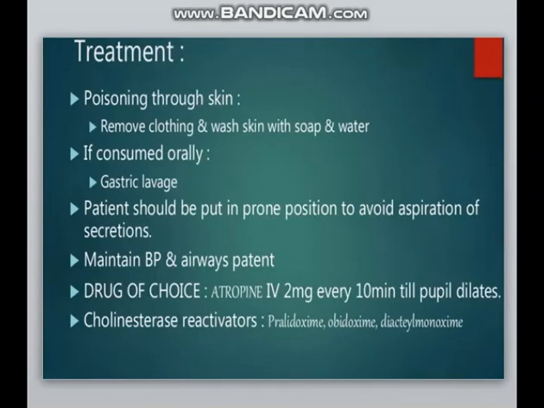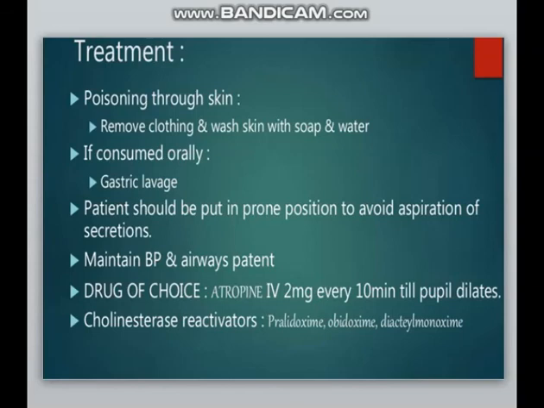For the treatment, first of all, if the poisoning is through the skin, remove the clothing and wash the skin with soap and water. If consumed orally, immediately give a gastric lavage, and the patient should be put in a prone position to avoid aspiration of the secretions. In the meantime, maintain the blood pressure and the airway.